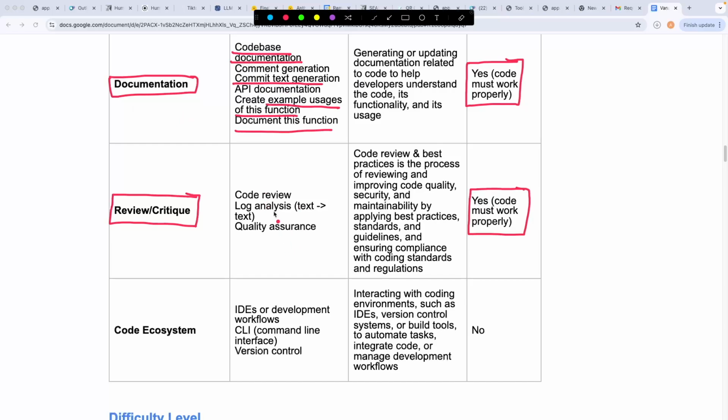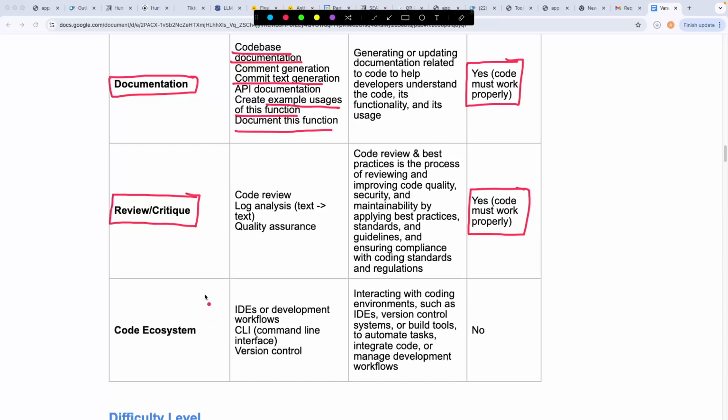If the model also has to analyze the piece of code and then tell what exactly are certain optimizations, certain techniques, or certain areas where the code is lacking or can be improved upon, that comes under code review/critique. This could be you asking the model to identify if there are any security issues with your code, or if your code is following the best practices or not, or if your code is complying with the regulations and standards that are there, etc. It could also be that you're asking the model, hey, what is the time complexity of my code? That is a part of review and critique. So these are the two categories that a lot of people get confused on.